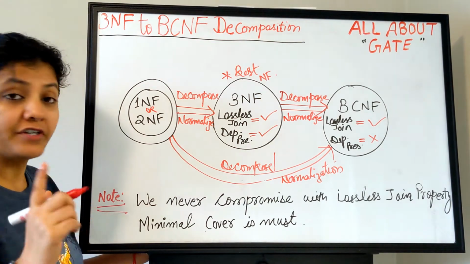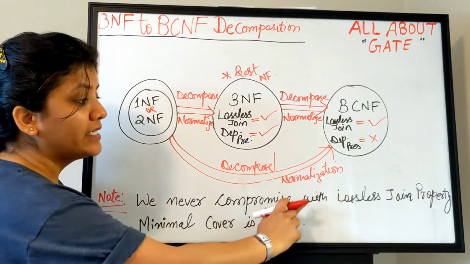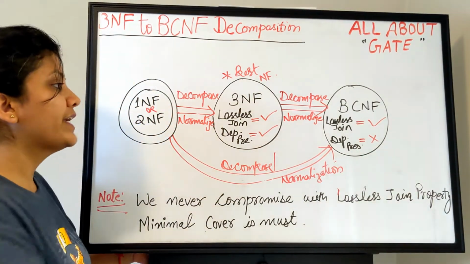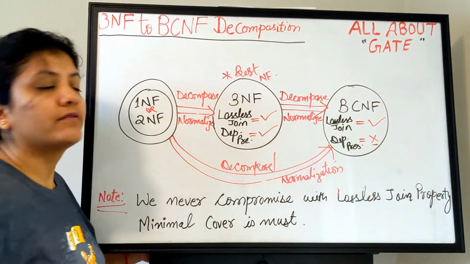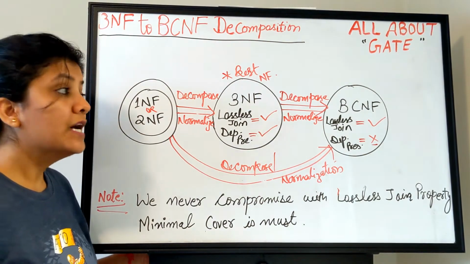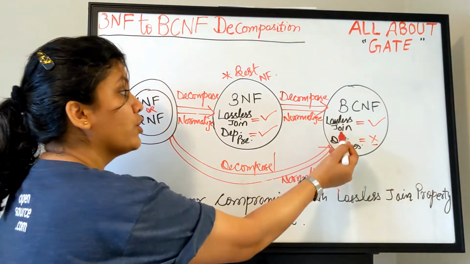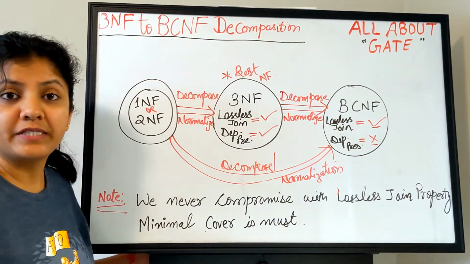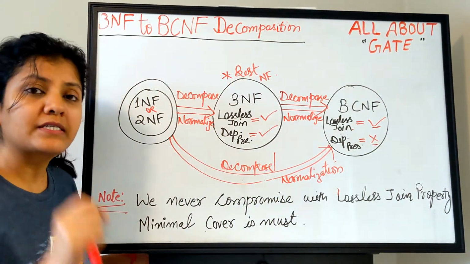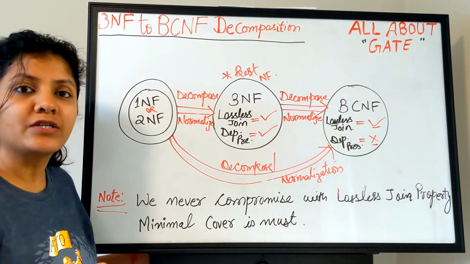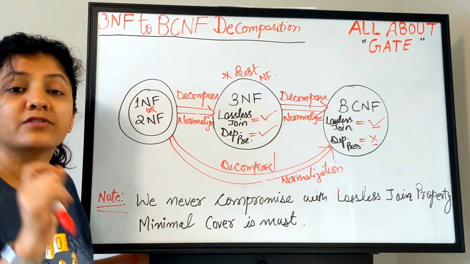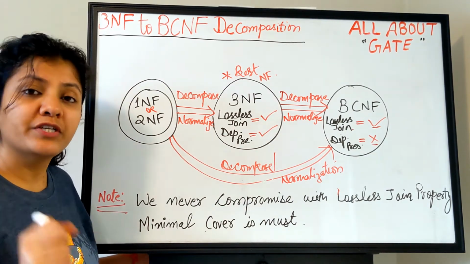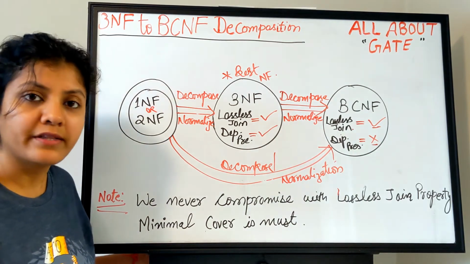The very important first point is we never compromise with the lossless join property. I hope you understand that, because we can see BCNF can lose functional dependencies, but even BCNF says that the lossless join is ensured always. So we never compromise with it. It's a mandatory, essential, necessary condition for a decomposition to have as true. But the dependency preserving is something with which we can compromise if at all it is not satisfied.